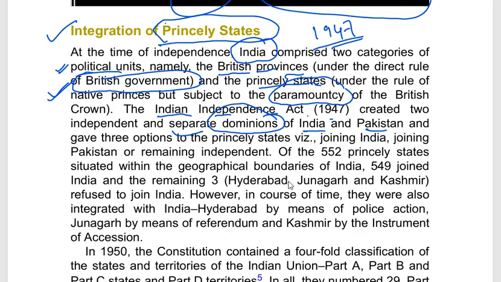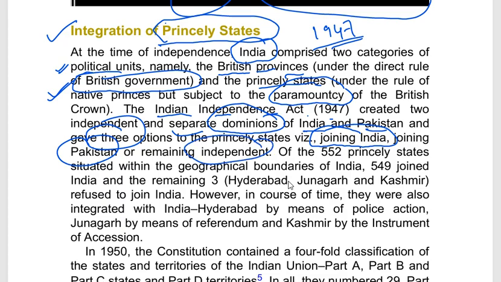Now, princely states were given 3 options. First of all, they could join India, they could join Pakistan, or they had the option to remain independent.